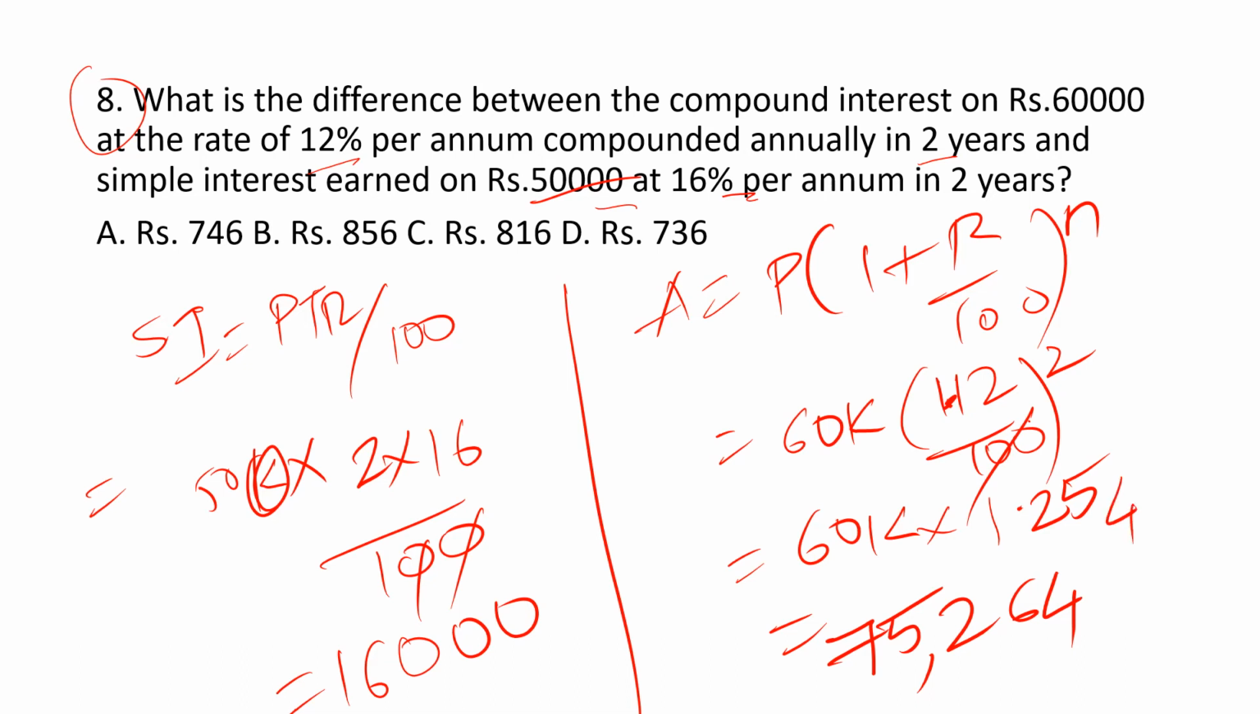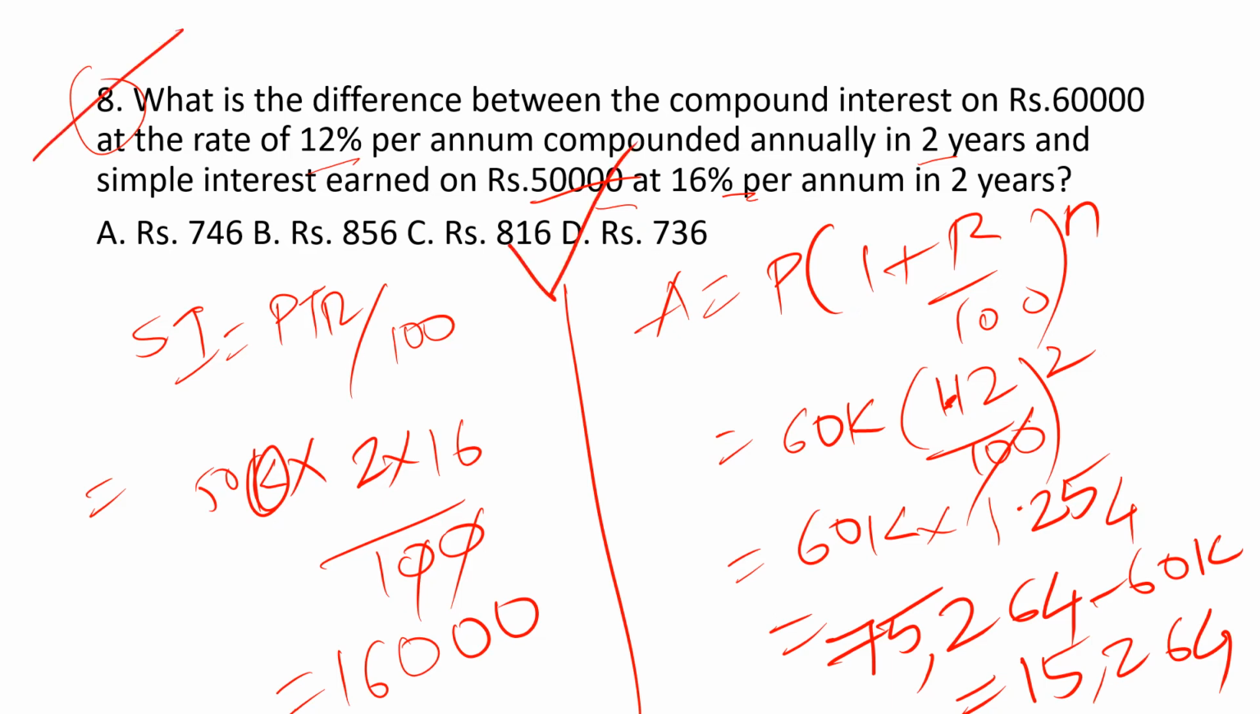Now we need to find the interest. This is the amount, 75k minus 60k, we get 15k 264, 15,264, and the difference between 16,000 and 15,264 is exactly 736 rupees we get. And solved. Moving on to the next question.